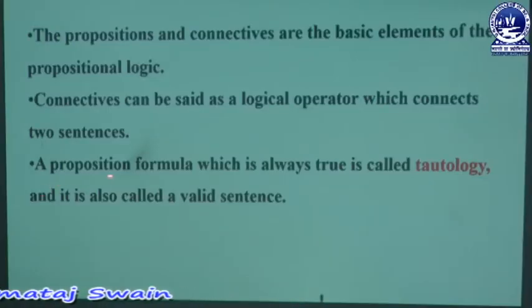Next, a propositional formula which is always true is called a tautology, and it is also called a valid sentence.